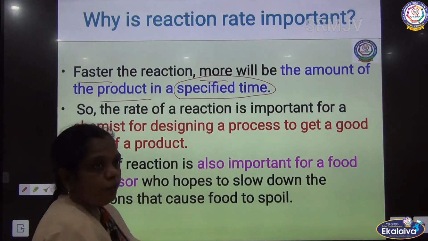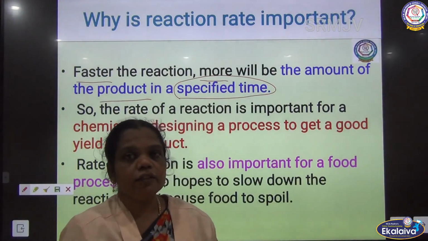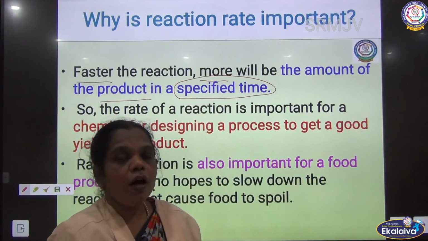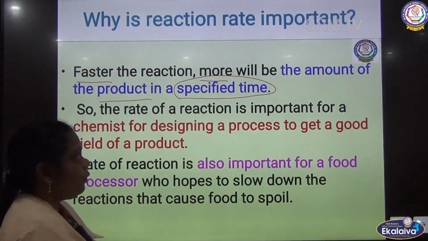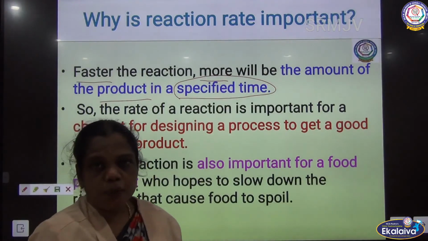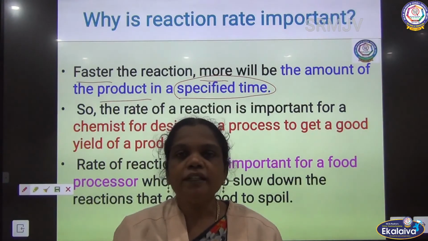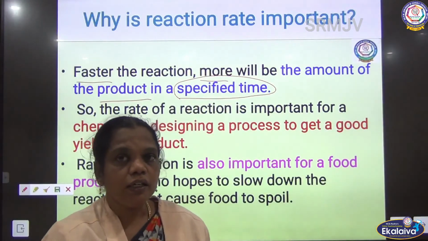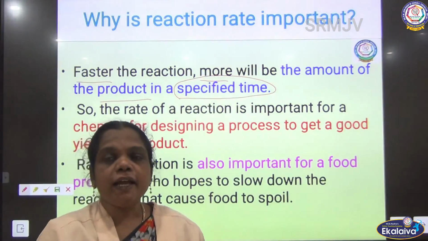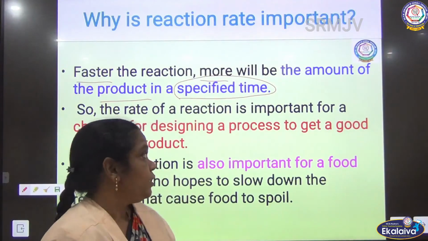So it is important for industrial purposes. We want to get more yield of the product, and we want to make the reaction faster. For that we need to know whether the reaction is a slow reaction or a fast reaction.